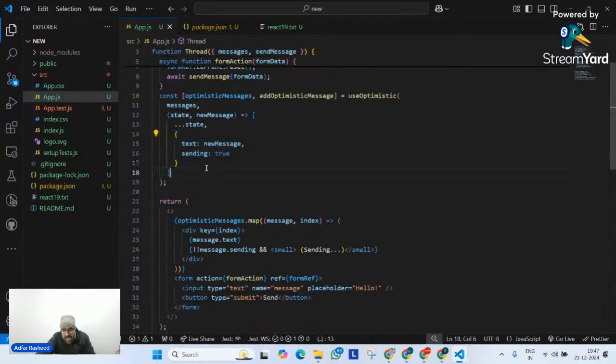Finally, after that, I know I am updating with an array, so an array of messages. On that, I'm implementing map. Each individual object will be placed in message and its index in index. Now after that, I am telling it to display the message or text. Whatever the message text is in the optimistic state, display that. And then over here, not message dot sending. Can anyone tell me what it means? Not message or not something. What does that mean?